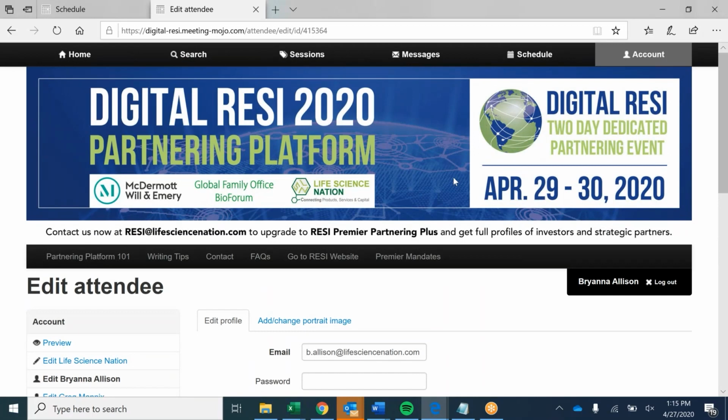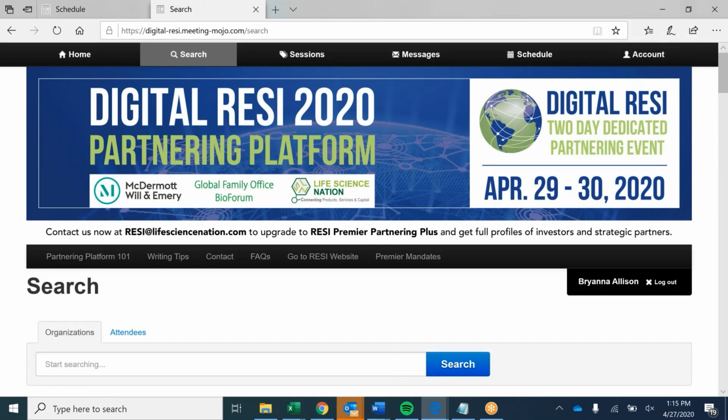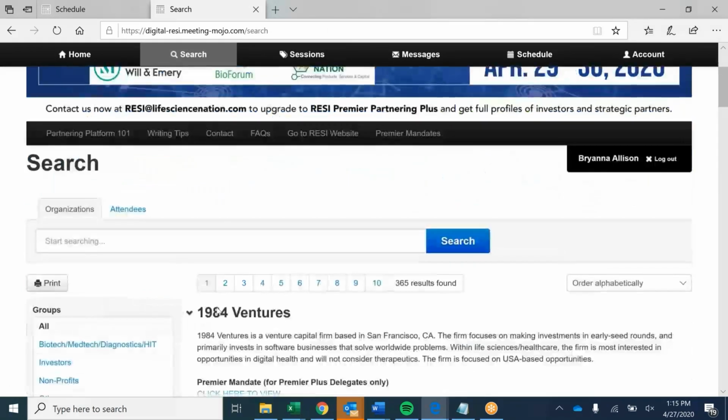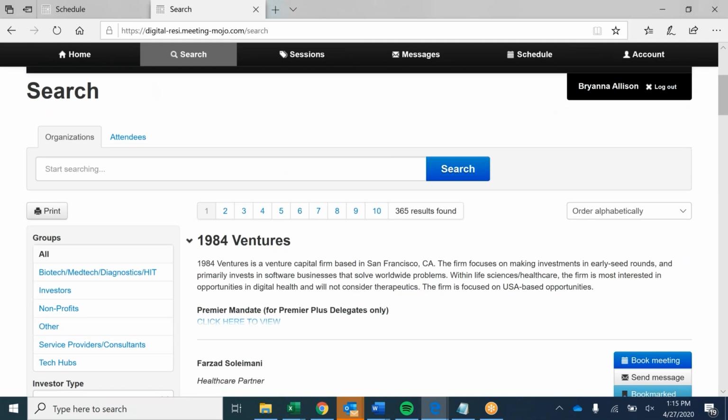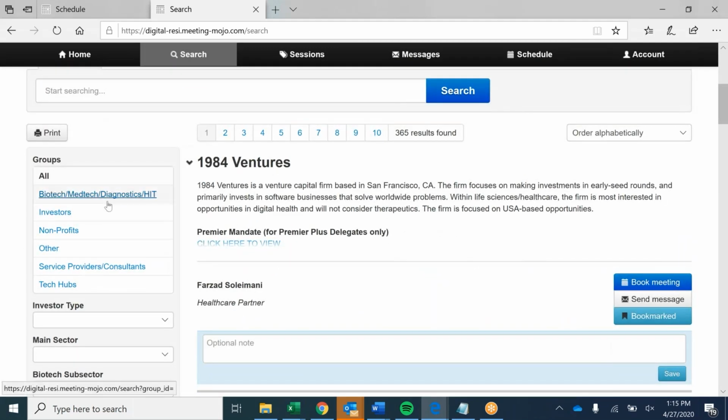So again, all these meeting requests that you're sending out are for the 29th and the 30th. So I'm going to show you how to look for prospective investors or clients. Again, we're at that black bar at the top. You're clicking search. And then here's everyone that's participating in the digital event. So groups, this group, biotech, medtech, diagnostic, this is the category for fundraising companies. Investors, nonprofits, service providers, tech hubs. Tech hubs means accelerator, incubator, regional organization. So if you're a fundraising company, you're looking for investors, so you want to make sure you're selecting investors.